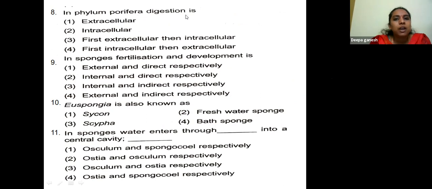In phylum Porifera, digestion is extracellular, intracellular, first extracellular then intracellular, first intracellular and then extracellular. In Porifera, the digestion is intracellular, inside the cell.